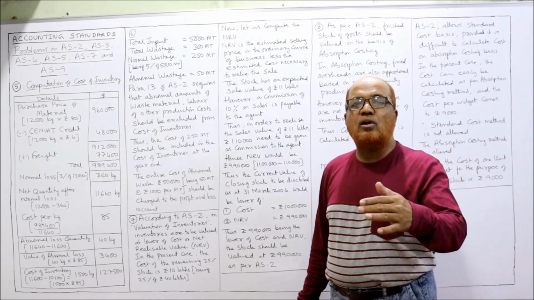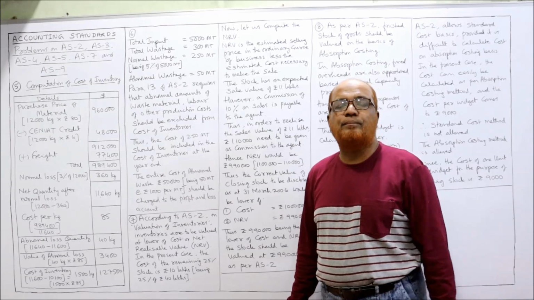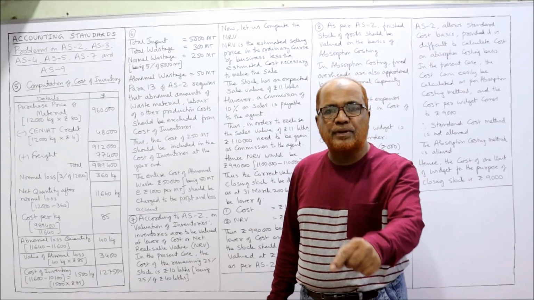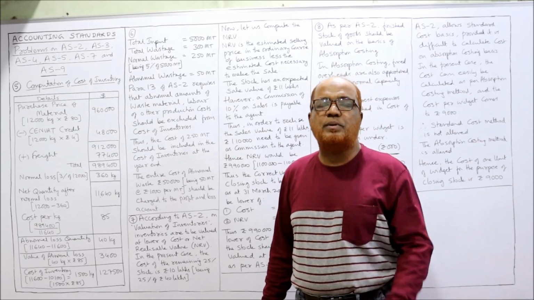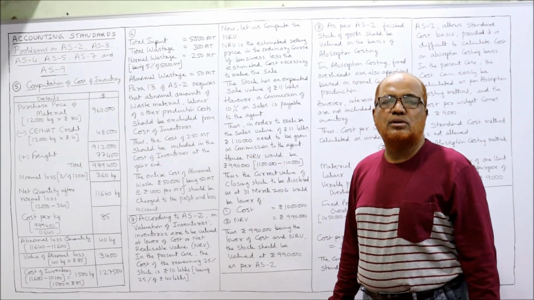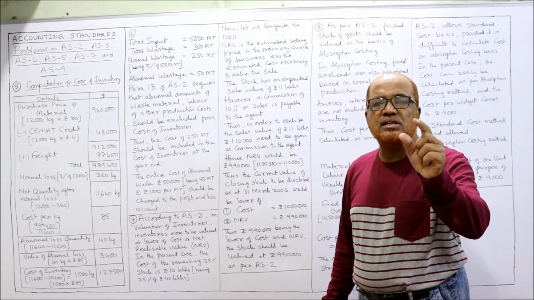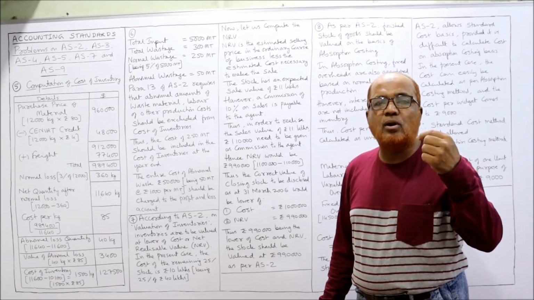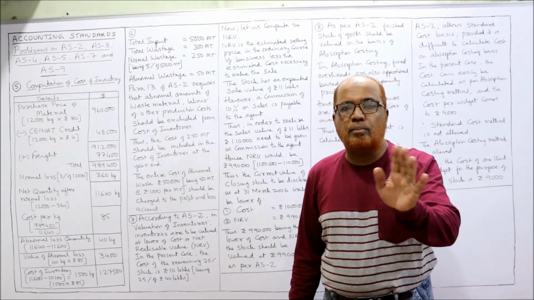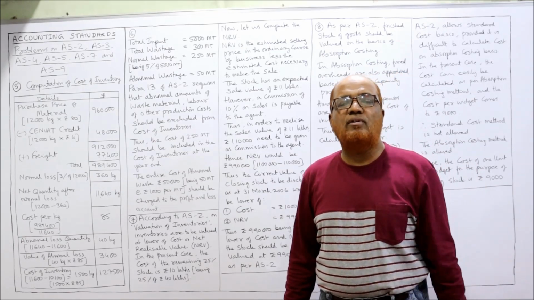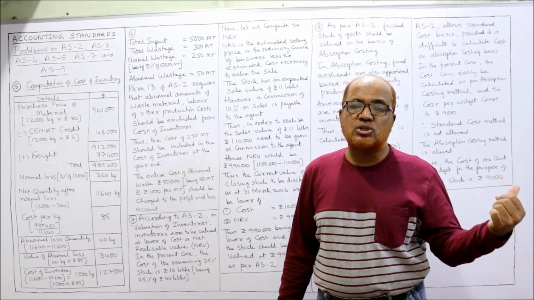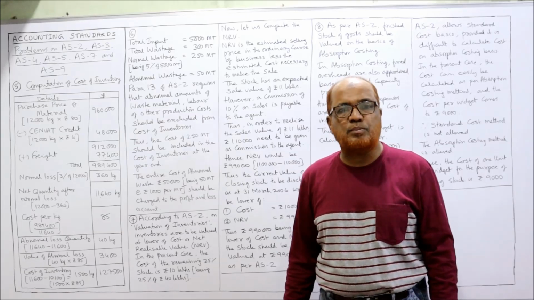Now what will happen to the value of abnormal wastage 50 MT? 50 MT is the abnormal wastage. What is the cost per MT? It is given in the problem, 1000 rupees. So 1000 into 50, it comes to 50,000. So rupees 50,000 is the value of abnormal wastage, and this 50,000 should not be included in the closing inventory. It's an abnormal loss, so it should be charged to profit and loss account or income statement.